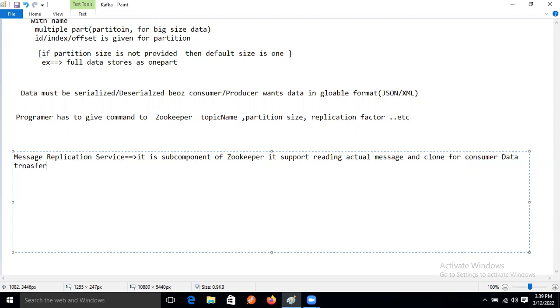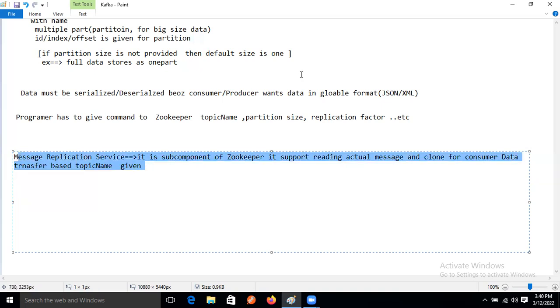Based on what? Based on topic memory. Topic memory based on what? Topic name, right? Based on what topic name is given. So the consumer has to provide what? First the ID and topic name, so that the bootstrap, using zookeeper, connects with the topic. How will the data come?